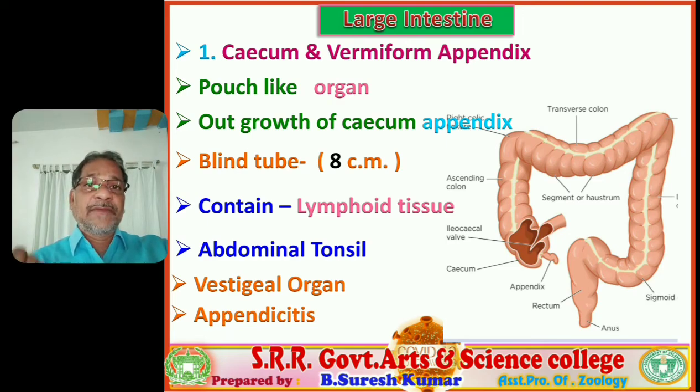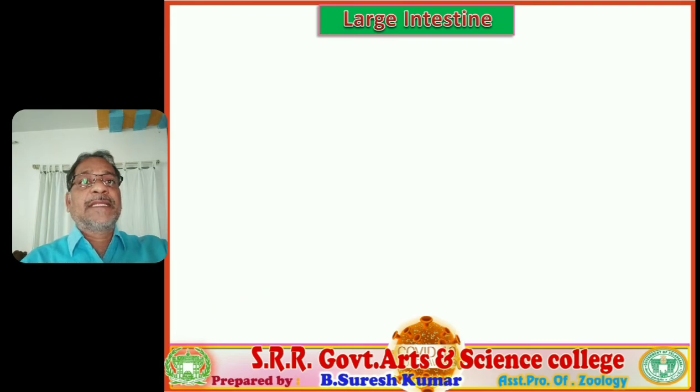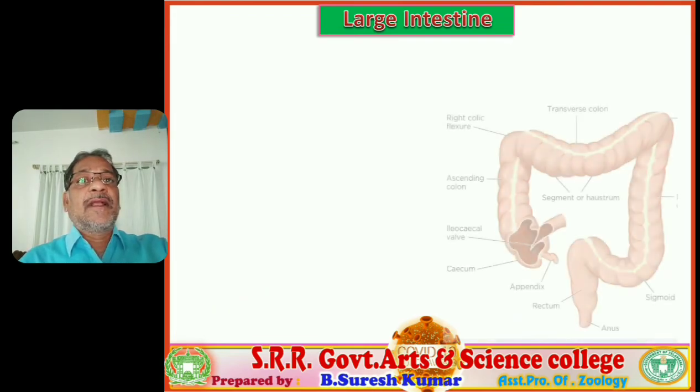If suppose it is filled with any food material, it leads to the appendicitis disorder. The person suffering with appendicitis feels severe stomach pain. So that is appendicitis disease.